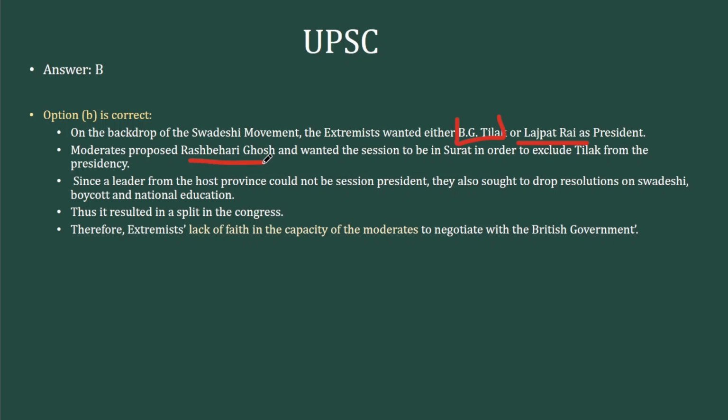And this led to further escalation because it's part of a long-term escalation since the founding of Congress and not just an immediate course. This is just the immediate course. So since a leader from the host province could not be session president because the session was held in Surat, they sought to drop resolutions on Swadeshi, boycott and national education. And the demands of the extremists were not accepted. So the extremists lacked faith in the capacity of the moderates to negotiate with the British government. So Surat split is a split between moderates and extremists. It's a black and white case, and hence the answer of the first question is option B.